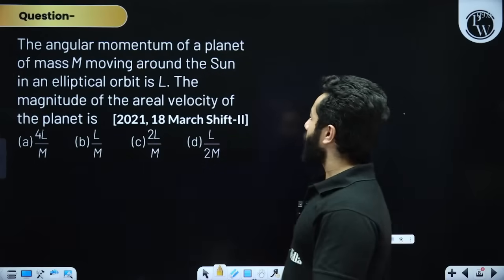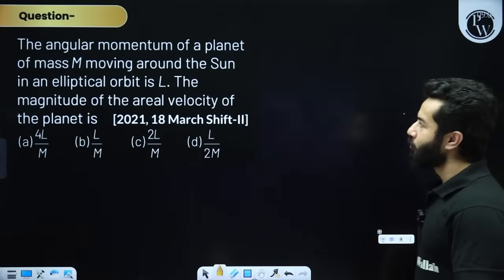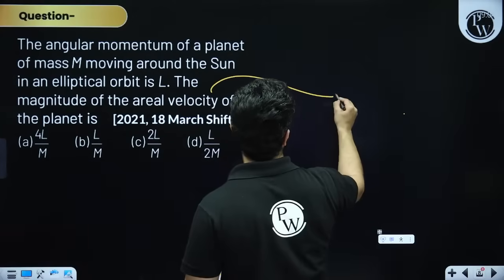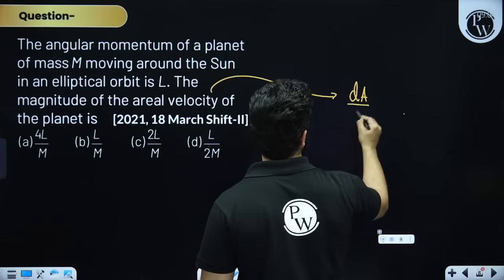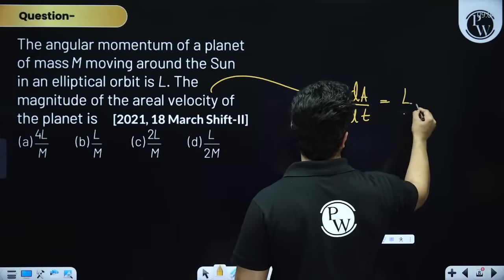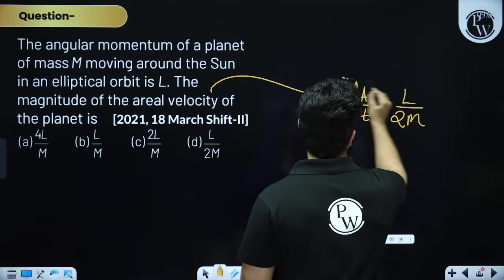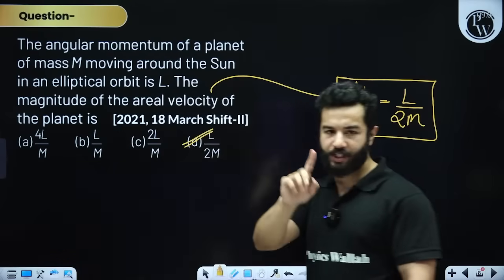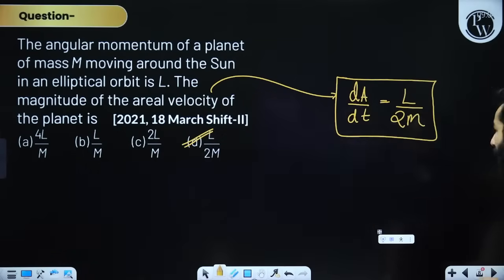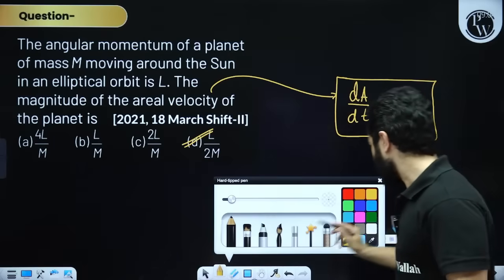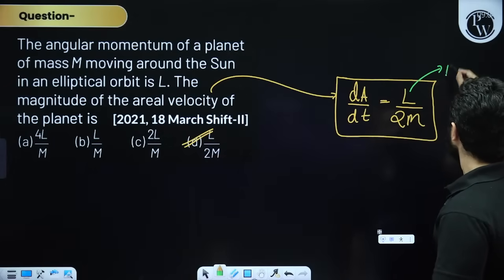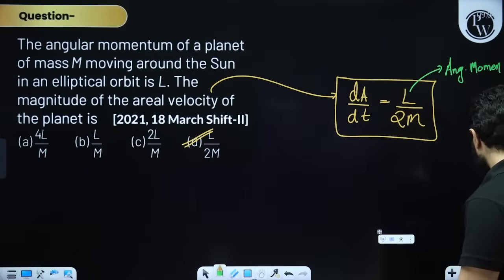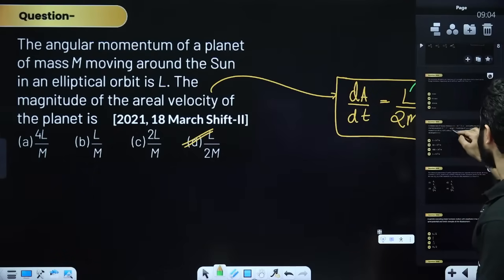The angular momentum of a planet of mass m moving around the sun in an elliptical orbit, the magnitude of the aerial velocity. My dear friends, aerial velocity, please remember this is dA by dt. It is a constant, and that constant comes out to be L upon 2m. Remember things like this, they can directly ask you. They have asked this thing in previous years of JEE Mains. This is going to be simply L by 2m, where L is the angular momentum. This is Kepler's law. Moving on, let's solve another problem.